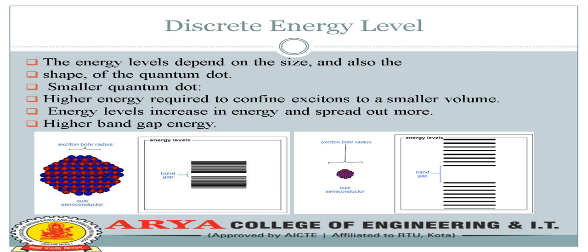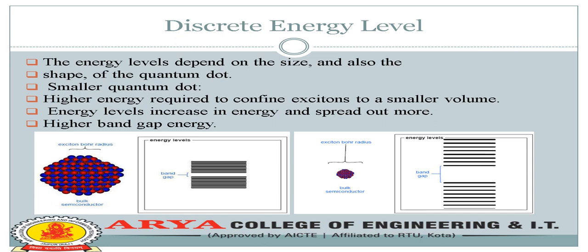The energy level depends on the size and also the shape of the quantum dots. Smaller quantum dots require higher energy to confine the excitation to a smaller volume. The energy levels increase in energy and spread out more, giving a higher band gap energy. There are two figures here: one is a bulk semiconductor with the exciton Bohr radius, and similarly here is another bulk semiconductor and exciton Bohr radius.